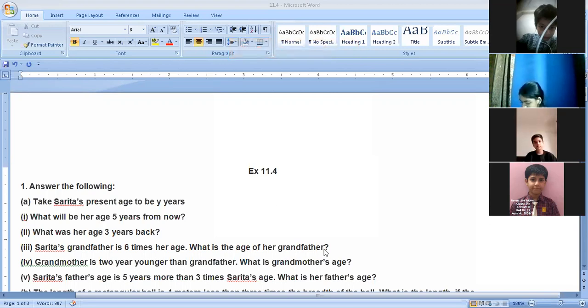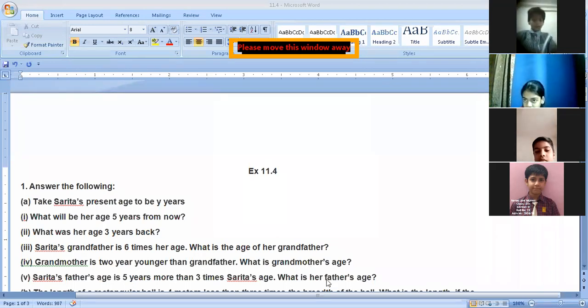What will be our age 3 years back? If my present age is y years, what will be the age 3 years back? Right, Rehan? Y minus 3. Yes, y minus 3, because 3 years back you go backwards. So y minus 3 will be your age. That's correct.